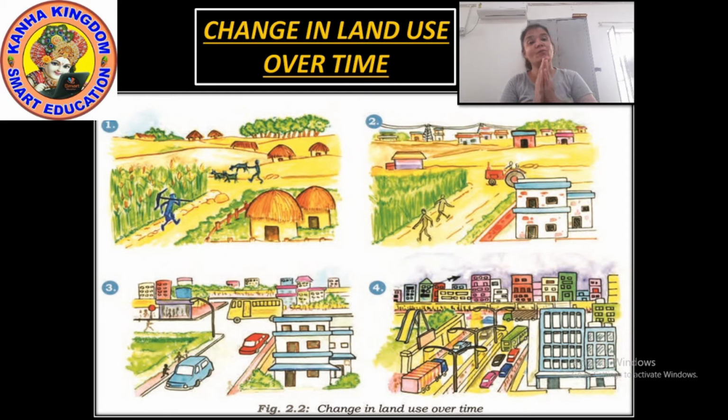You can see how the land was in the first picture, and look at the same land in the fourth picture, right? So by this you have understood how there was a change in land use over time. Okay, now we have seen the uses of the land, but we still have a way to conserve it. We can still save it.